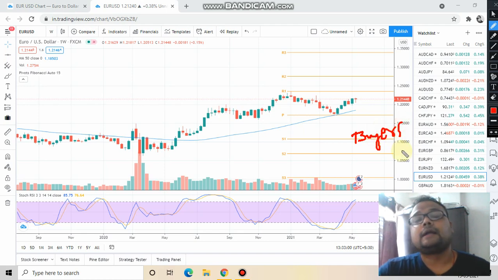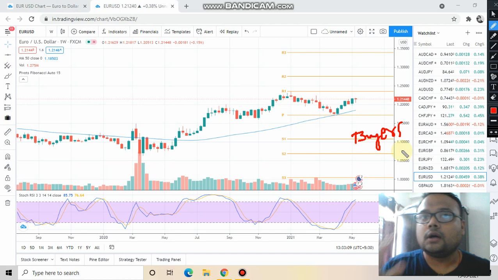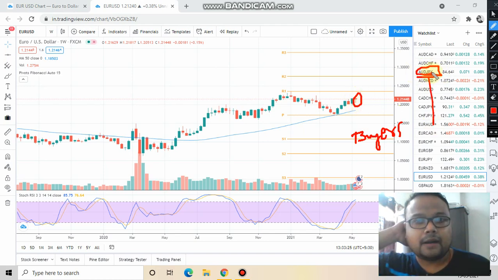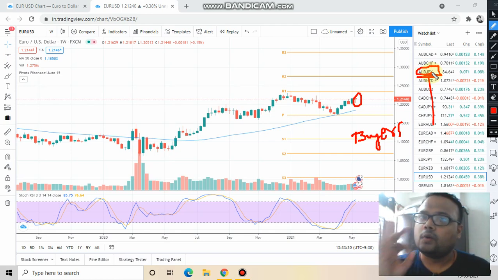Try to understand the market psychology here. Buyers are present in the market because the previous week the market formed a green candle. This week sellers tried to push the price downward, but buyers are still present. That's why they did not allow the price to go down. As a result, they pushed the price upward, and we can see a candlestick pattern like this, a hammer or pin bar kind of a pattern with good price rejection from below. Therefore, one thing is very clear to us that buyers are still present in the market.